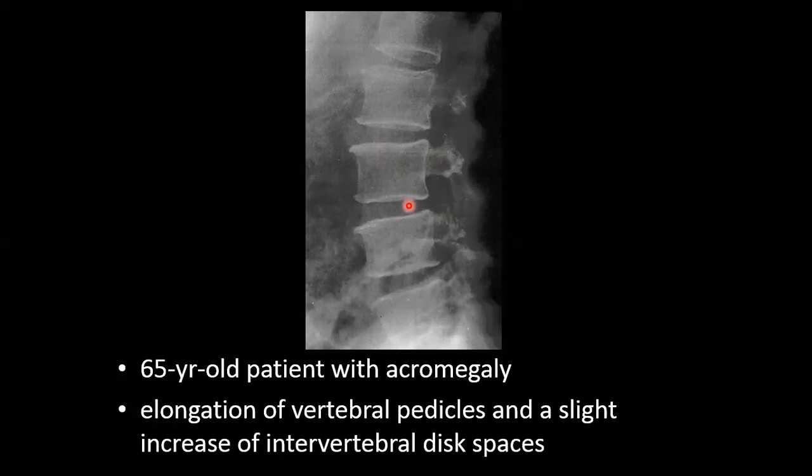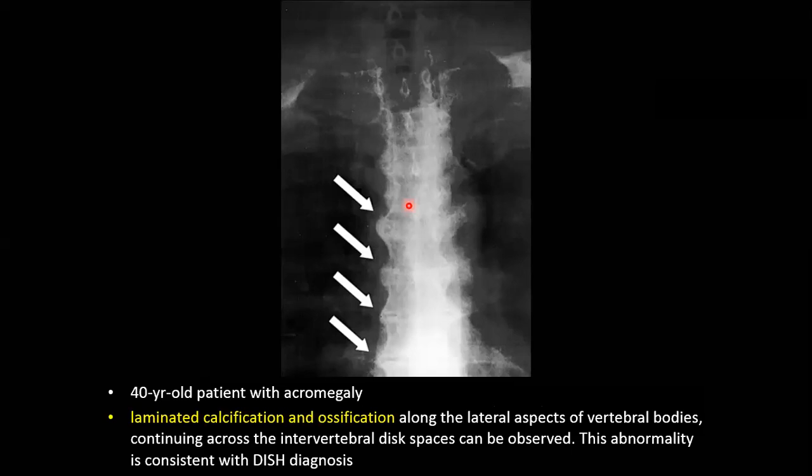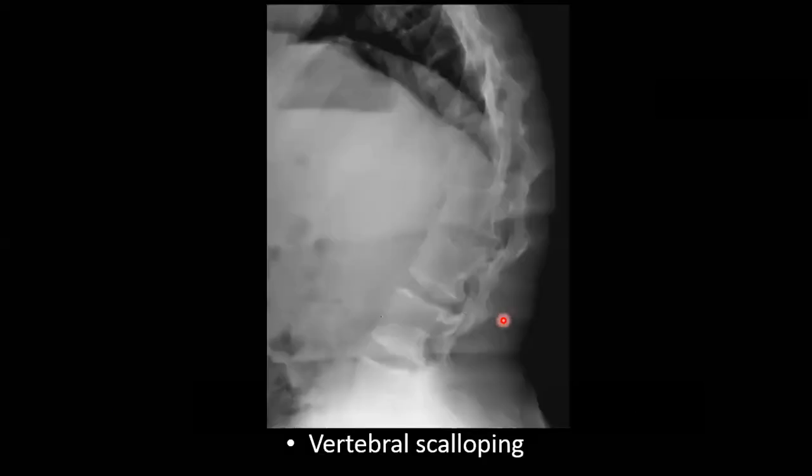Excessive osteophyte formation, especially in the dorsal spine, can be seen in the form of calcification along the lateral aspect of the dorsal discs. In this 40-year-old patient with laminated calcification and ossification here, it is consistent with DISH, diffuse idiopathic skeletal hyperostosis, but this patient had acromegaly. We said the posterior scalloping is a feature of acromegaly. You can see the posterior scalloping here and here of the vertebral bodies.